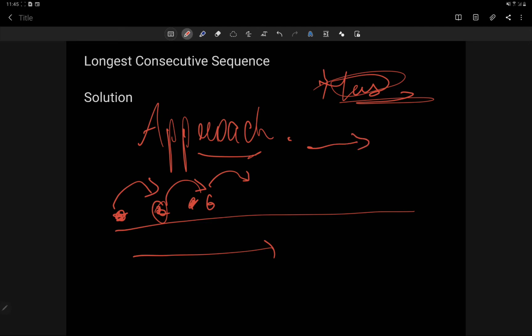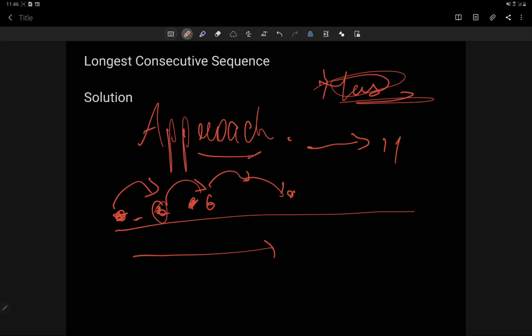Suppose we have reached up to here and the count is 4. Now is the next element present, and how do we traverse it? We have to devise our algorithm so that we can traverse every element and keep track of the plus 1 element as well, and we have to do it in a single pass.